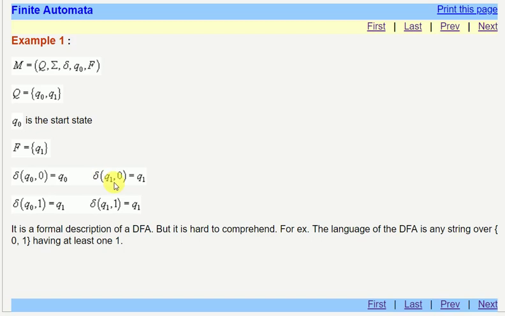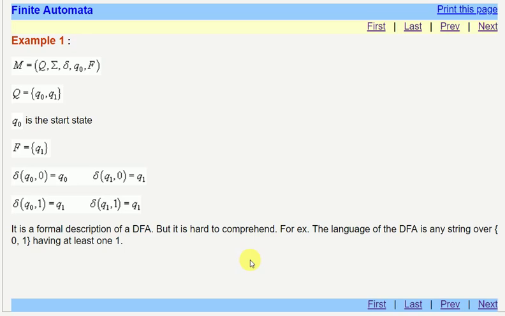Then if the current state is Q1 and the input symbol is 0, then it will go to itself, right? But if the current state is Q0 and the input symbol is 1, then it will go to Q1, which is another state. And if the current state is Q1 and the input is 1, it will go to itself, that is Q1 itself, and it is the final state. Now this is a formal description of a DFA, but it is hard to comprehend.